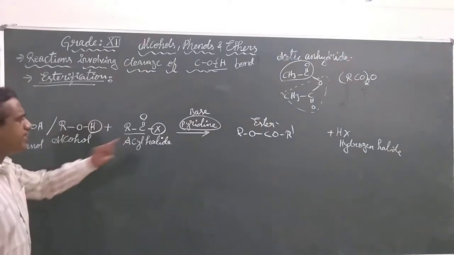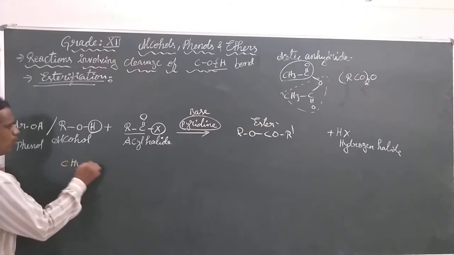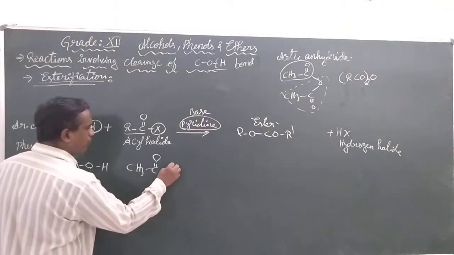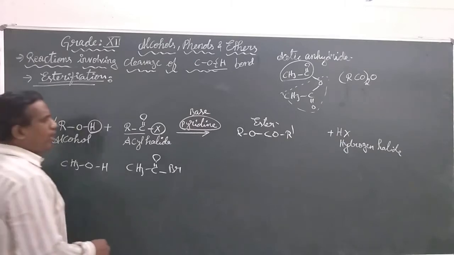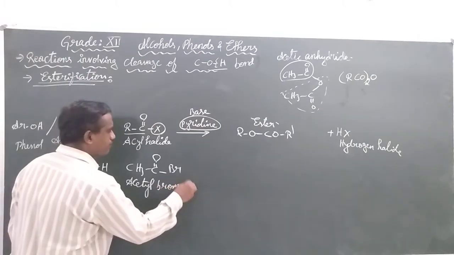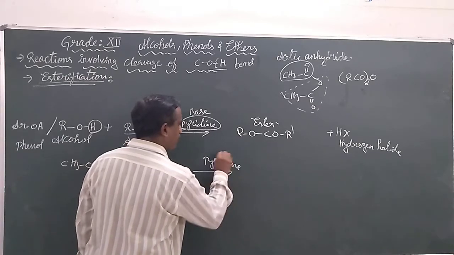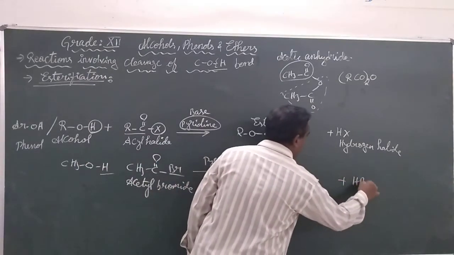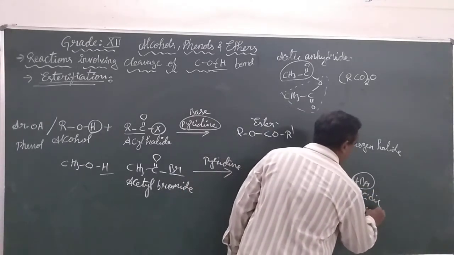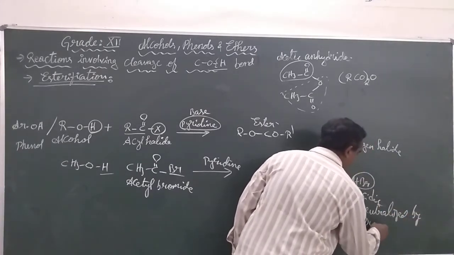In this case, we are using CH3OH and we are taking CH3C double bonded O, Br, acetyl bromide. The bromine and hydrogen will form hydrogen bromide, which, being acidic in nature, will be neutralized by pyridine.